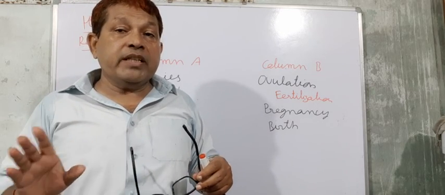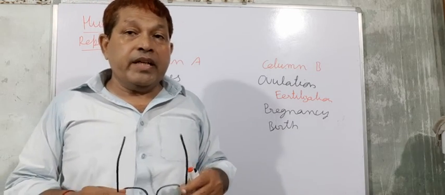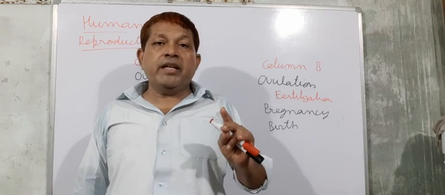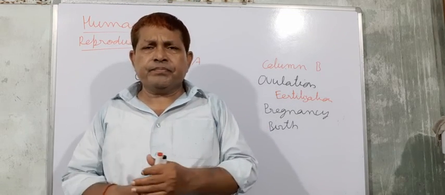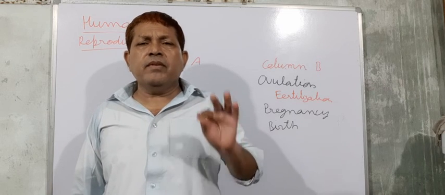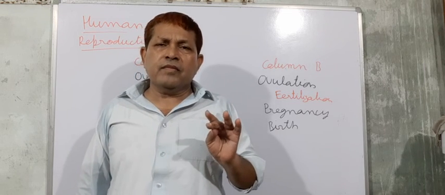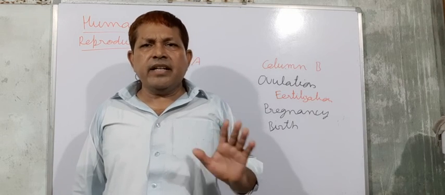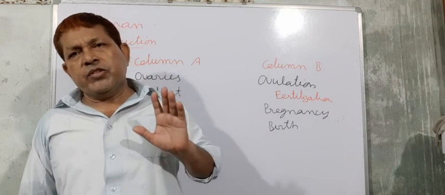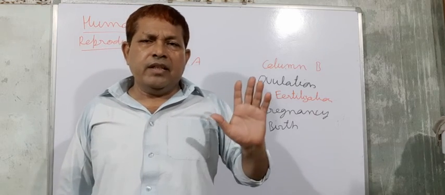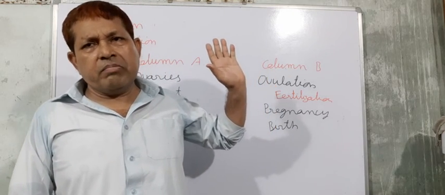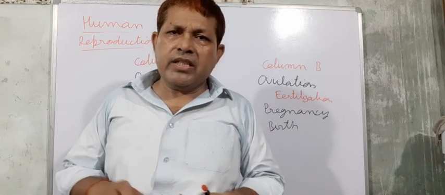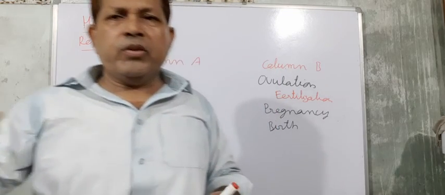So you make the practice for drawing the diagram of the male reproductive part, female reproductive part, sperm, ovum, and TS of the testis. These are the important diagrams. So first you have to write these questions and answers, and also draw these diagrams that I have told you. So thank you, that's for today.